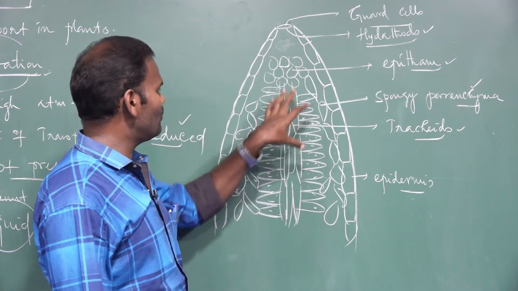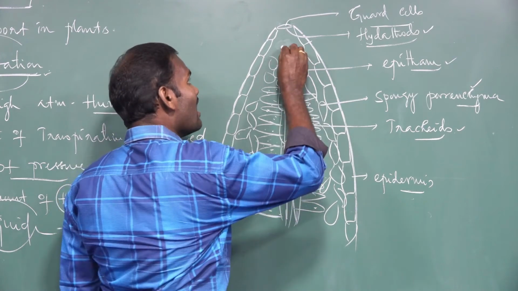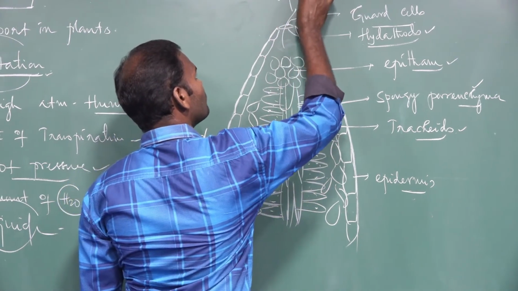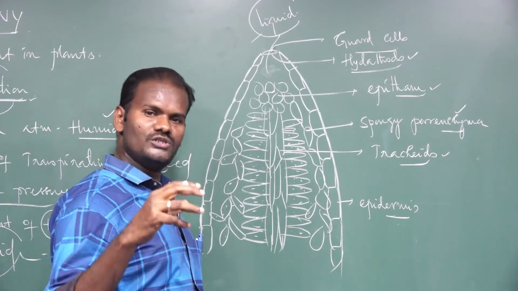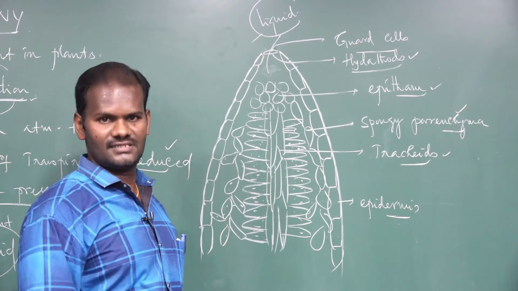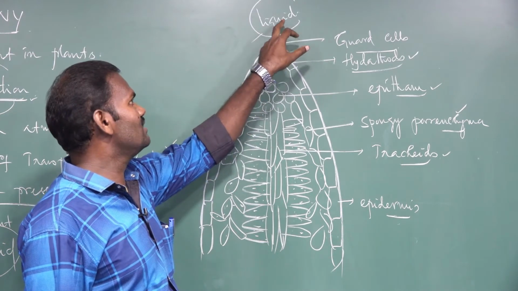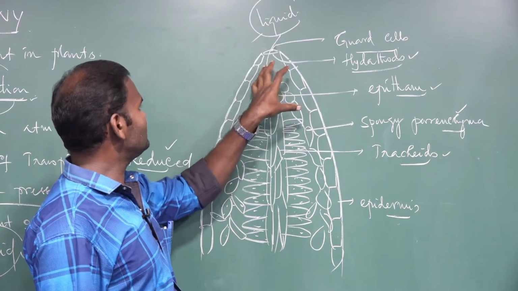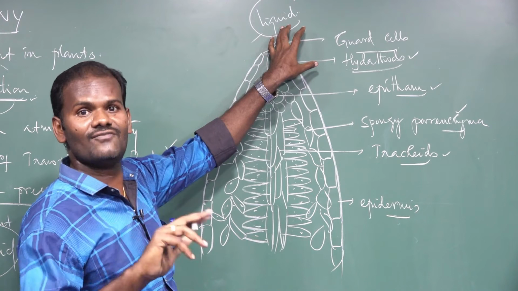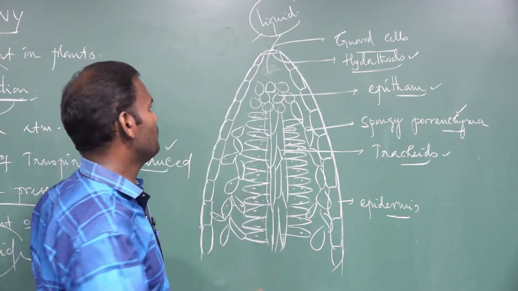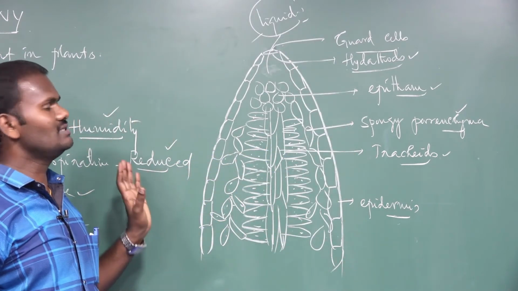Due to root pressure developed inside the leaf, the excess water does not escape through the stomata. It is lost in the form of liquid. The liquid is not pure water. It is a solution that contains a lot of organic and inorganic substances dissolved in it. So guttation is in the form of liquid, whereas transpiration is in the form of water vapor. This is the major difference between guttation and transpiration. The liquid is lost through hydathodes. So this is called guttation.